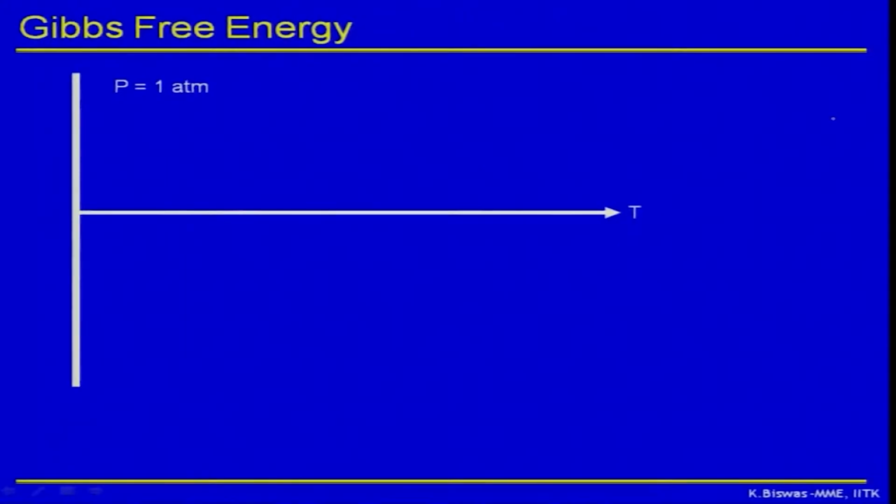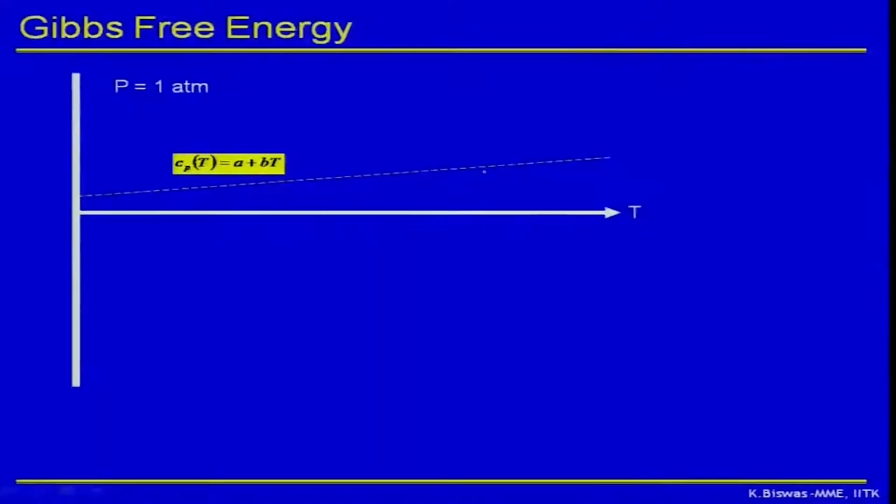Obviously free energy depends on enthalpy and entropy. For most materials Cp can be approximated as a function of temperature like A plus BT, a first order approximation. One can keep on adding terms, but for simplicity we will assume Cp is equal to A plus BT. This is nothing but a straight line, where the slope is B and the intercept is A.